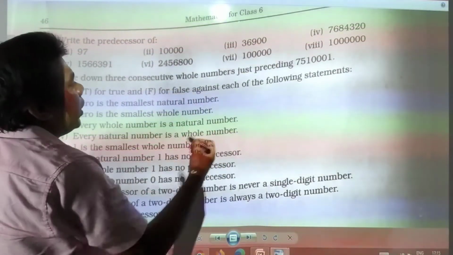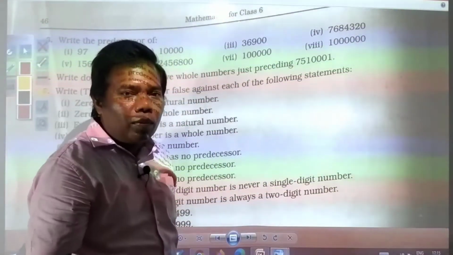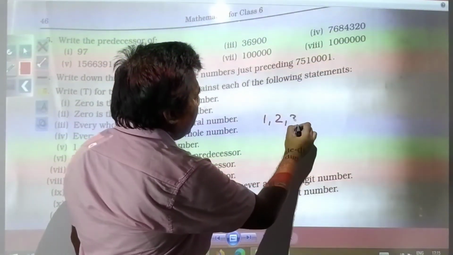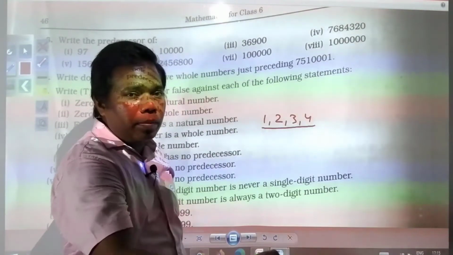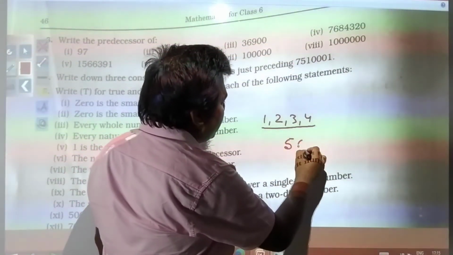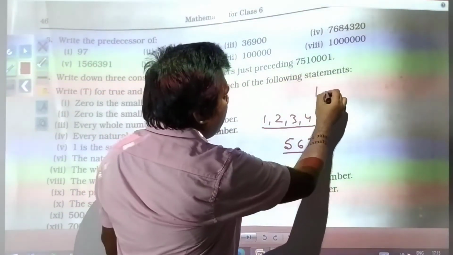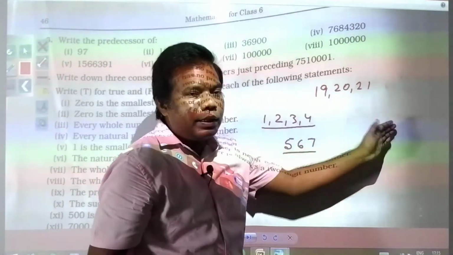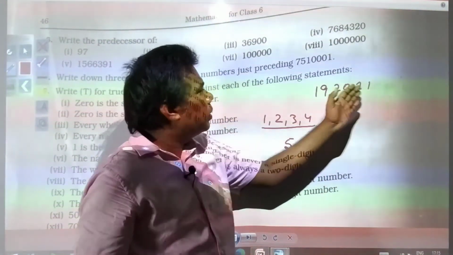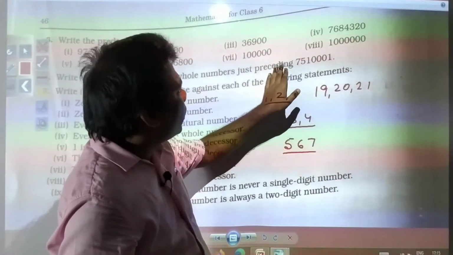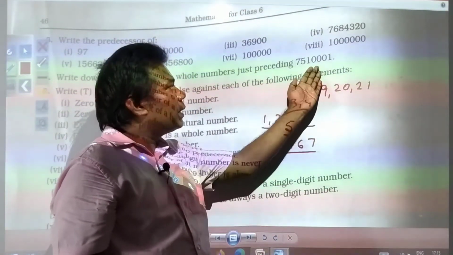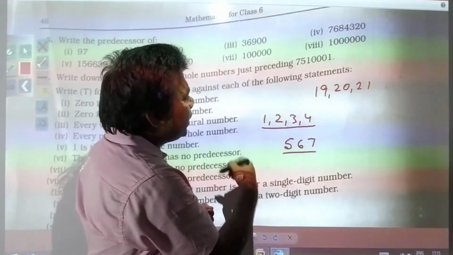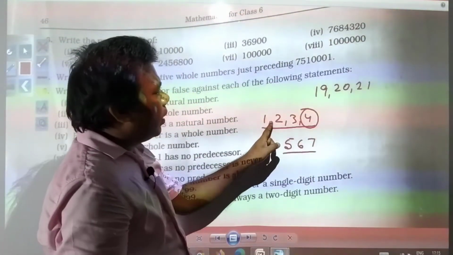Write down the 3 consecutive numbers. Consecutive means just one after one. Suppose here you see 1, 2, 3, 4, these numbers are called consecutive. Or suppose you have 5, 6, 7, or 19, 20, 21. Means just after that, if some number is coming, these numbers will be called consecutive numbers. So here you need to write consecutive numbers but preceding, means just before this. The 3 consecutive preceding numbers of 4 will be 1, 2, 3.